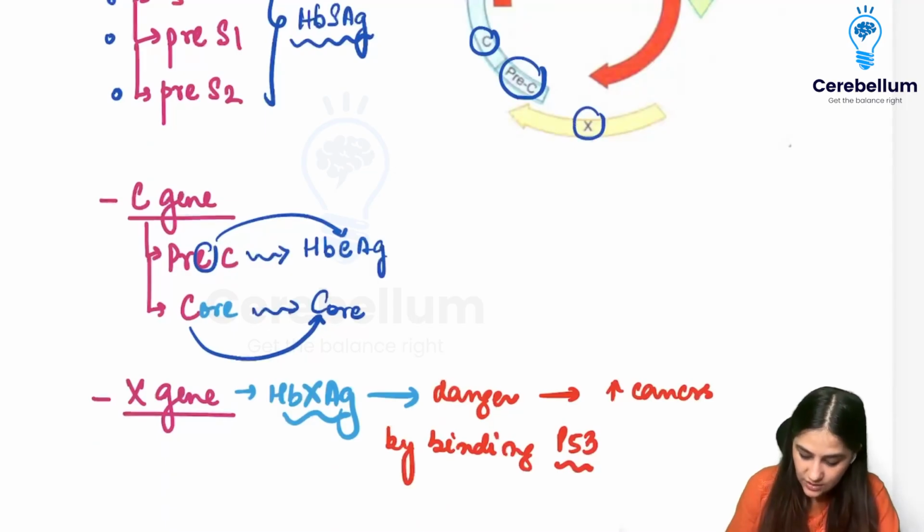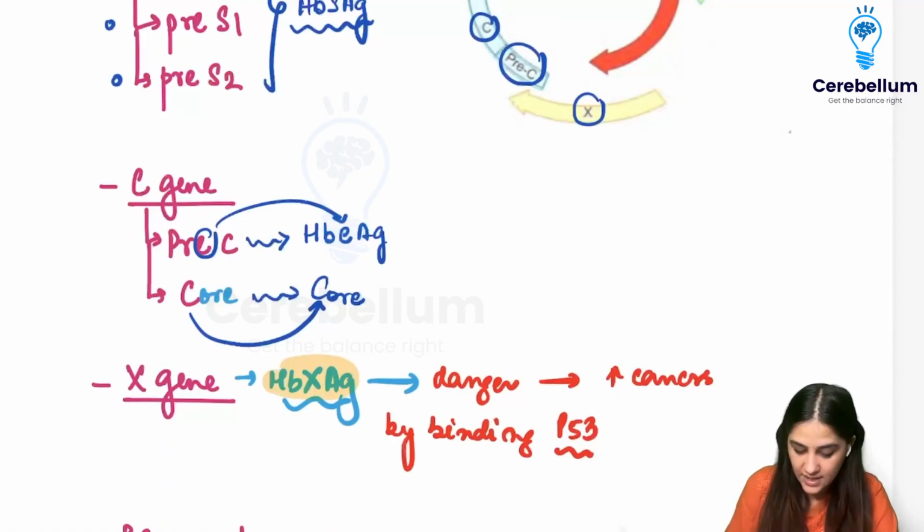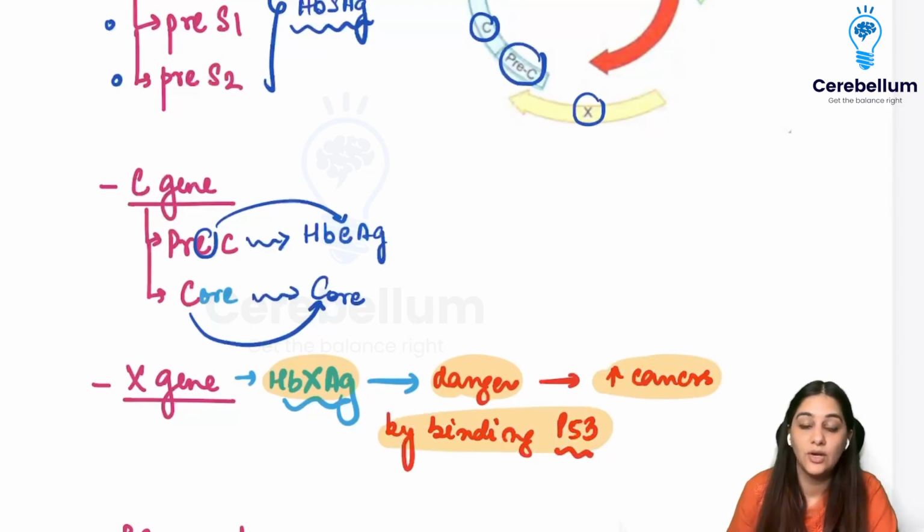Now we have something which is called the X gene. Whenever we want to talk about danger, we make the X. So this is HBxAg. This is danger. This increases the risk of cancer by binding to P53. A lot of times hepatitis B ends up leading to hepatocellular carcinoma, right? And that is something that can be seen because of the hepatitis X antigen.